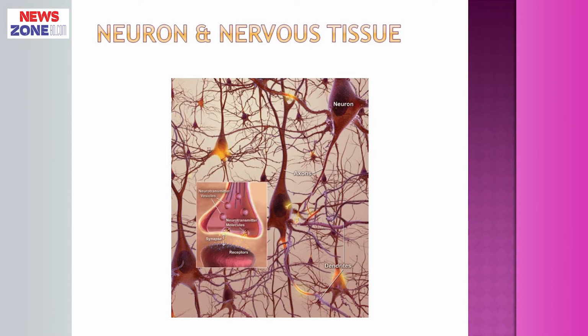Neuron is the structural and functional unit of the nervous tissue. Neuroglia is the non-excitable supporting cell of the nervous tissue. A neuron has two parts: cell body and cell process. Cell process also has two parts: axon and dendrites. According to the number of axons and dendrites, I mean according to polarity, neurons have some subdivisions like unipolar, bipolar, multipolar, pseudounipolar.